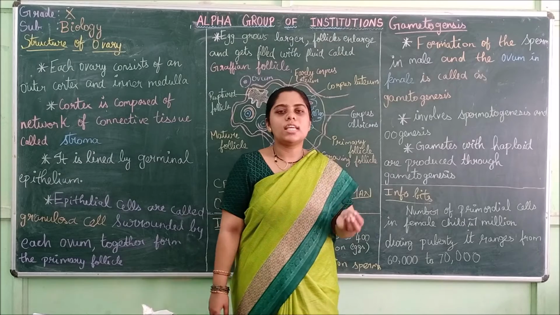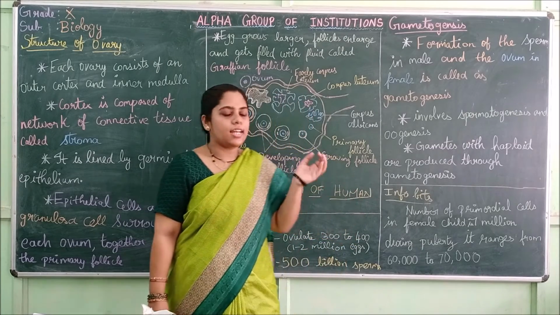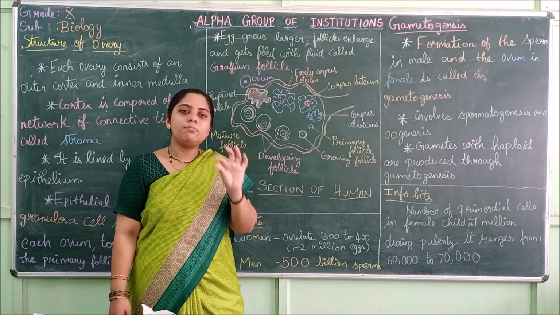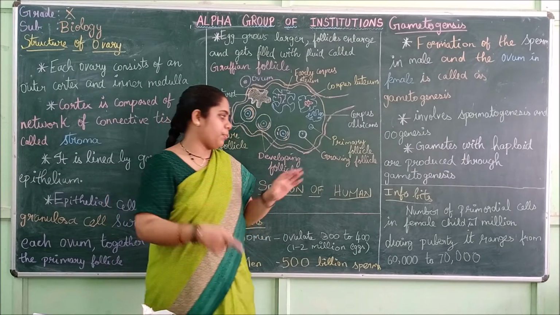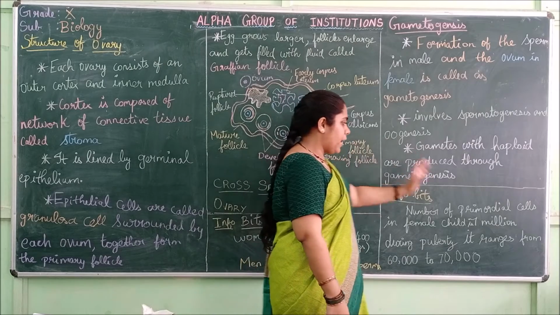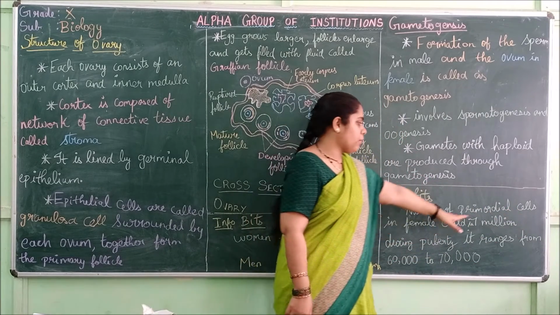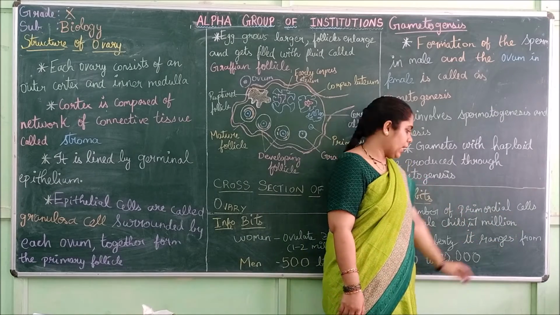Primordial cells are immature eggs, as we saw in the primary follicle, which has the immature egg and the covering. When a girl is born, the primordial cells number 7 million.